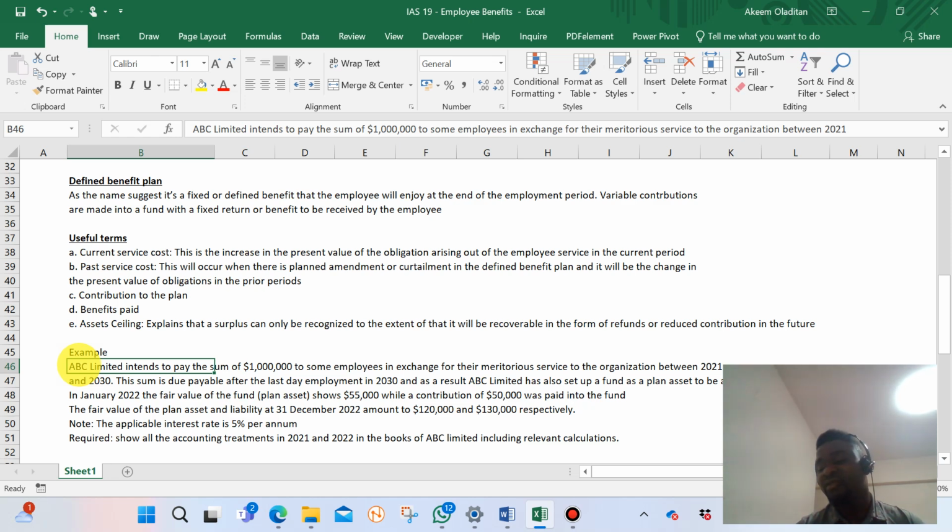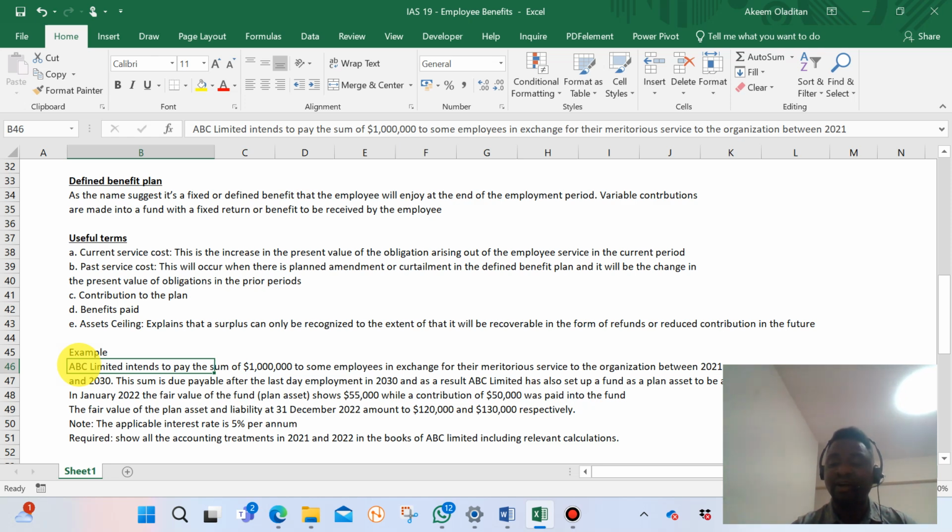So the fair value of the liability, or the fair value of the plan asset, can only be arrived at using actuarial valuation assumptions, not the actual discounted cash flow or anything that we prepare as a result of calculating the liability from time to time. So there's actuarial valuation, and these assumptions could be demographic, like the age of the employees, or a lot of other things, like the number of years that the employees have spent in the organization. So it's a third party valuation that I'm talking about here.